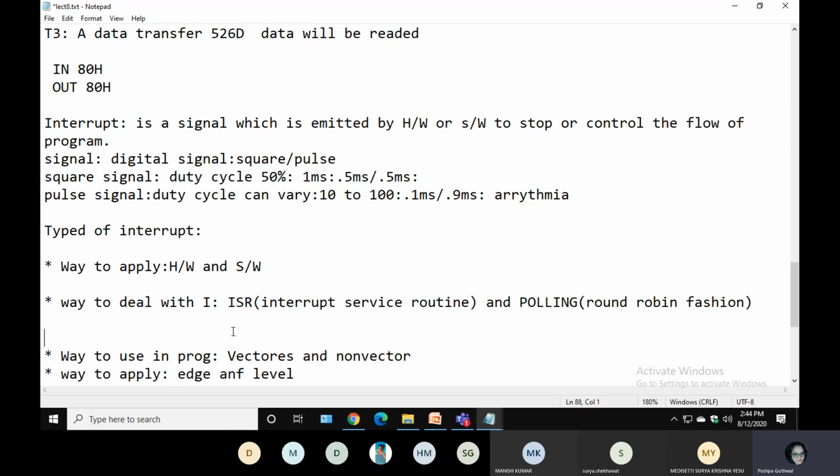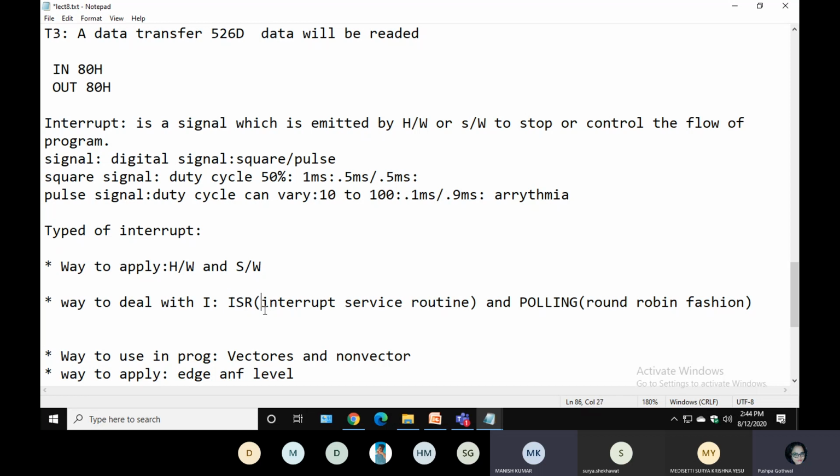This kind of dealing with the interrupt is not good. If I ask every student in a round robin fashion, one by one, what will happen? Lots of my time will be wasted, because maybe the second student doesn't have any doubt, maybe the third student doesn't have any doubt, but still I am stuck there for a particular time period. That way of dealing with the interrupt is called the polling way. Is it clear? Yes, ma'am. Okay.